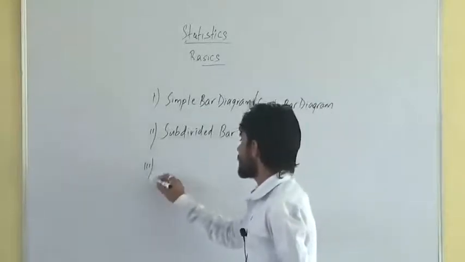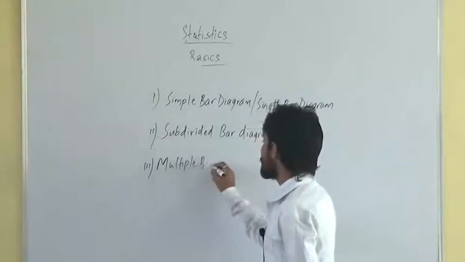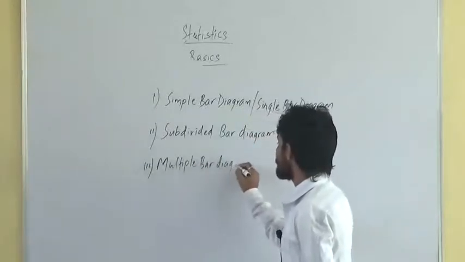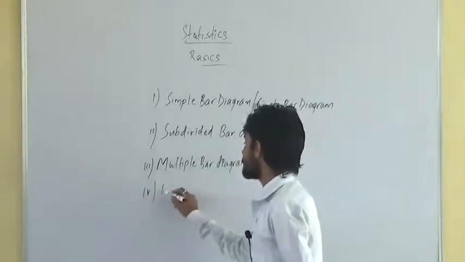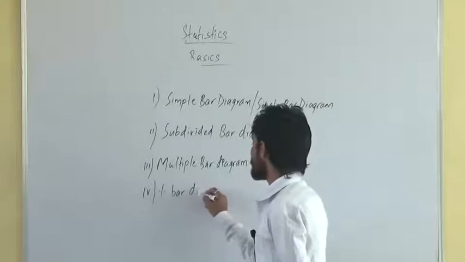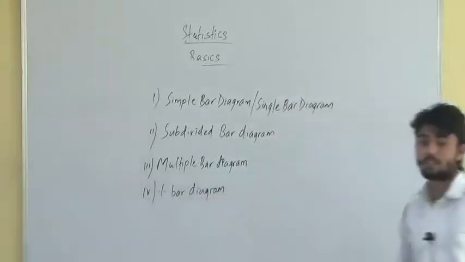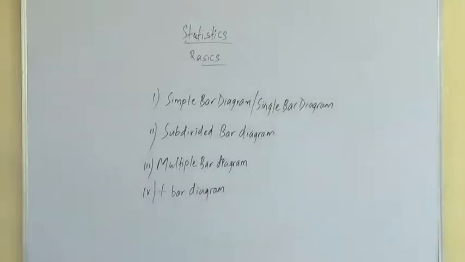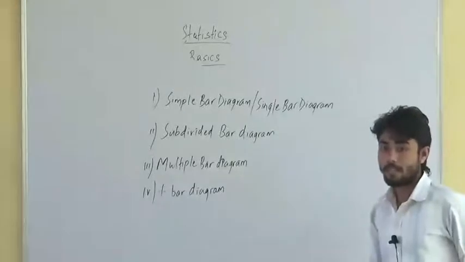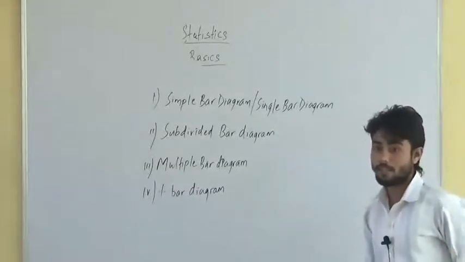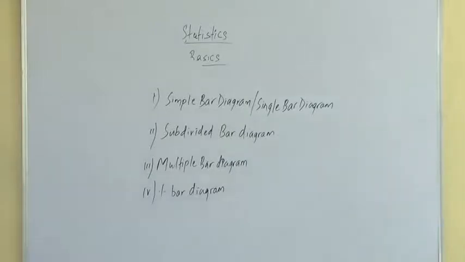And multiple bar diagram. Percentage bar diagram also. Percentage and subdivided are somewhat interrelated. The subdivided is in terms of numbers. Percentage bar diagram will be a similar type, but in terms of percentage only. These are the types of bar diagram here.